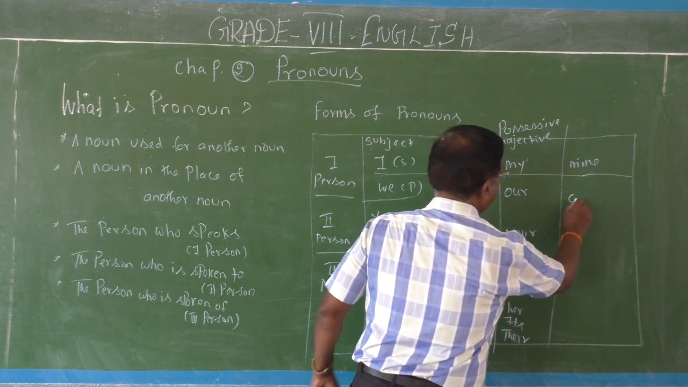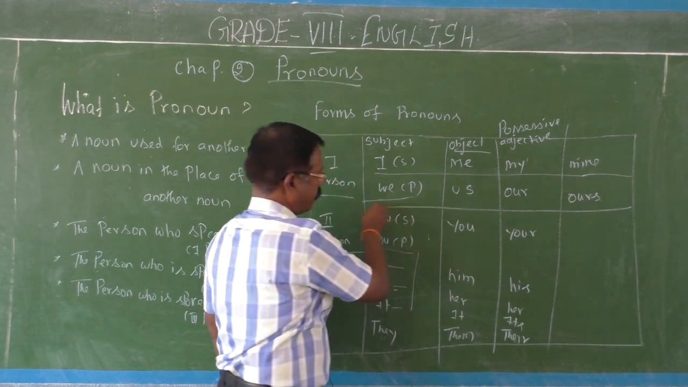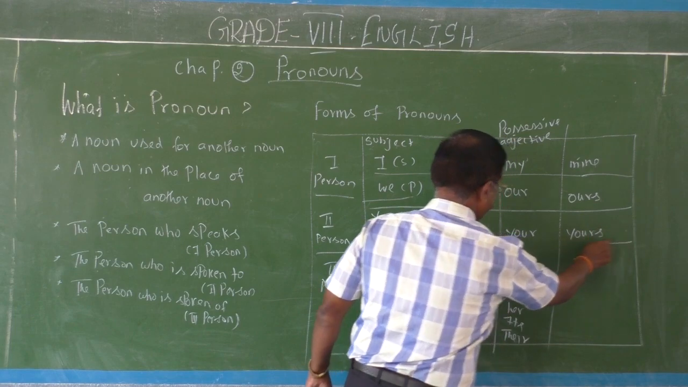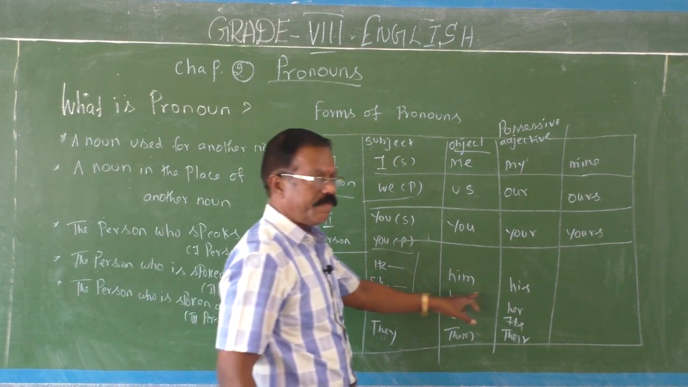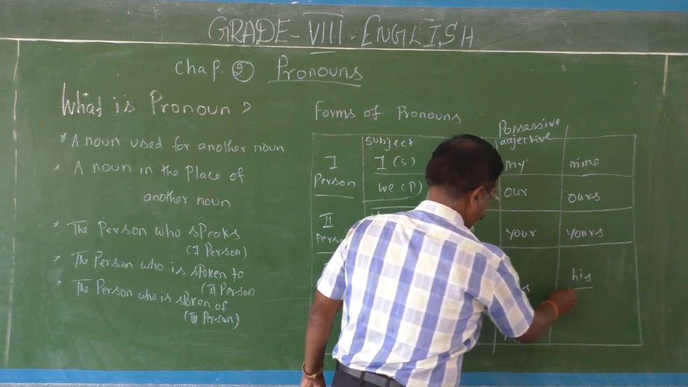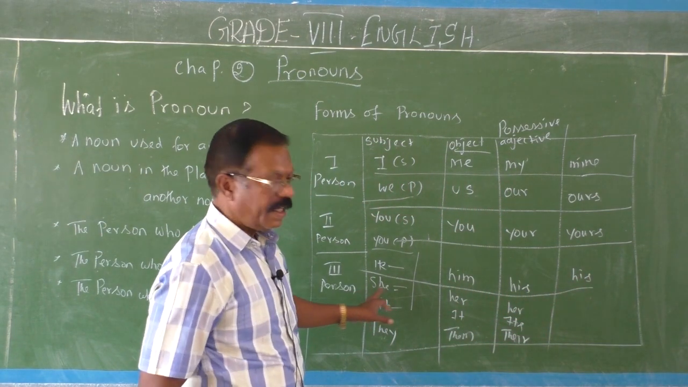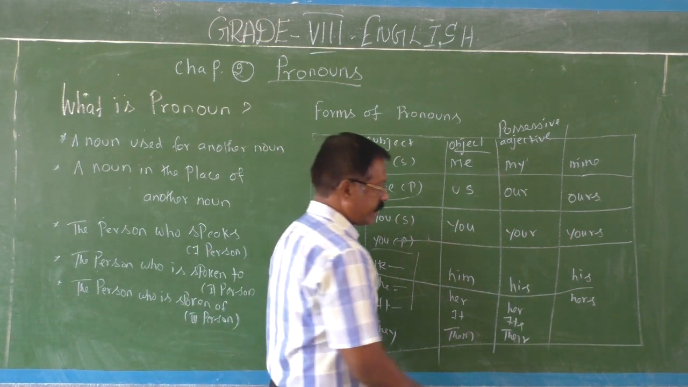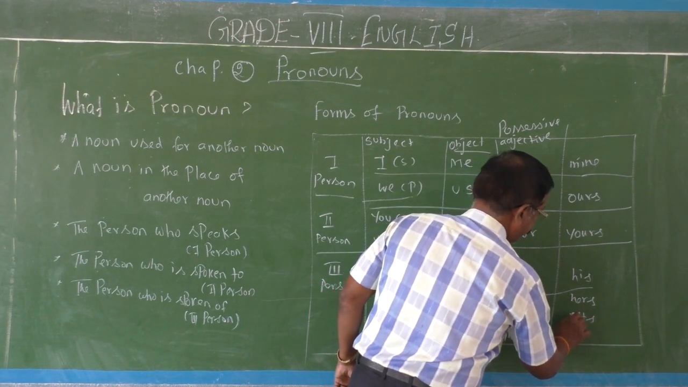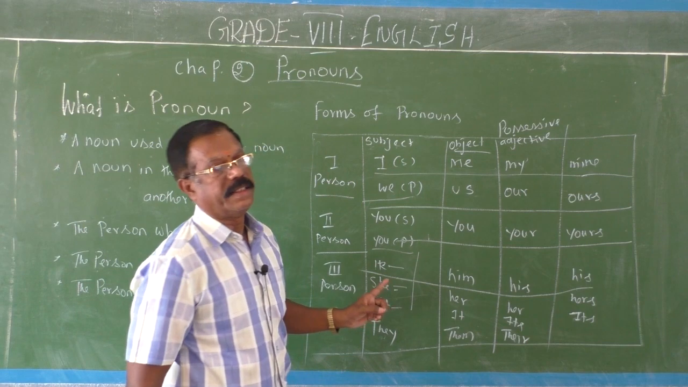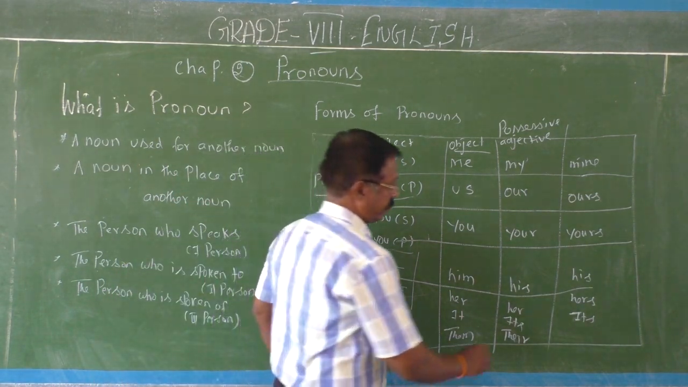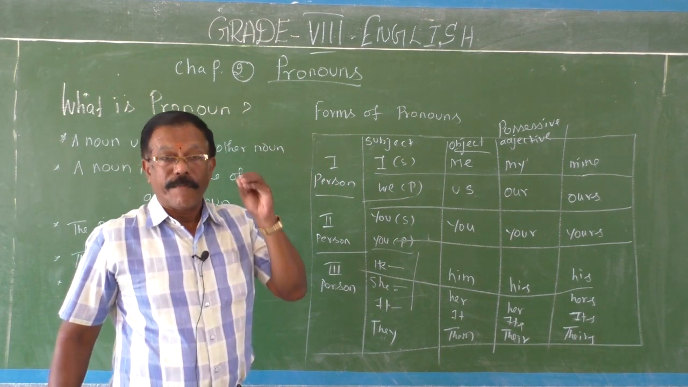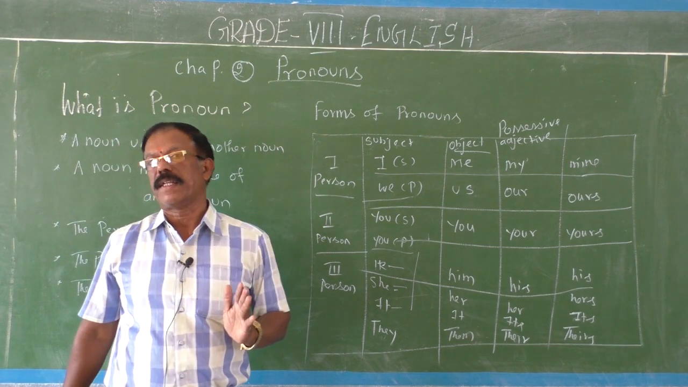We, us, our, ours. Then you, your, yours. He, him, his. She, her, hers. It, its. They, them, theirs. Okay, children, all of you must know these forms of personal pronouns.